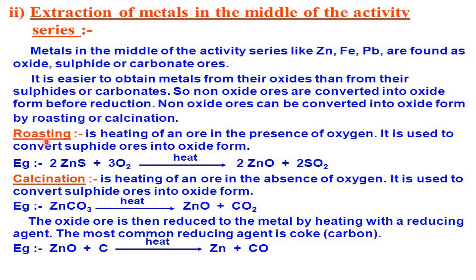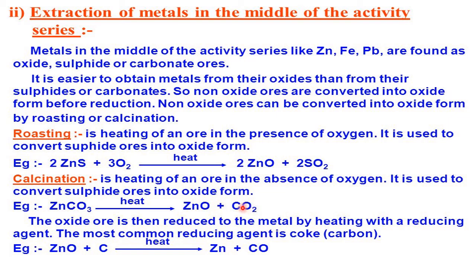Okay, right. Now, if the metal belongs to a carbonate ore, I told you just now, once again I repeat, normally two important forms of ores are carbonate ore and sulfide ore. If the sulfide ore is there, please follow roasting. If the ore is a carbonate ore, one example is zinc carbonate. Here O is already there, so to convert the zinc carbonate into zinc oxide, there is no need to supply O, or only a limited supply. Therefore just heat it, and it decomposes into zinc oxide and carbon dioxide escapes.